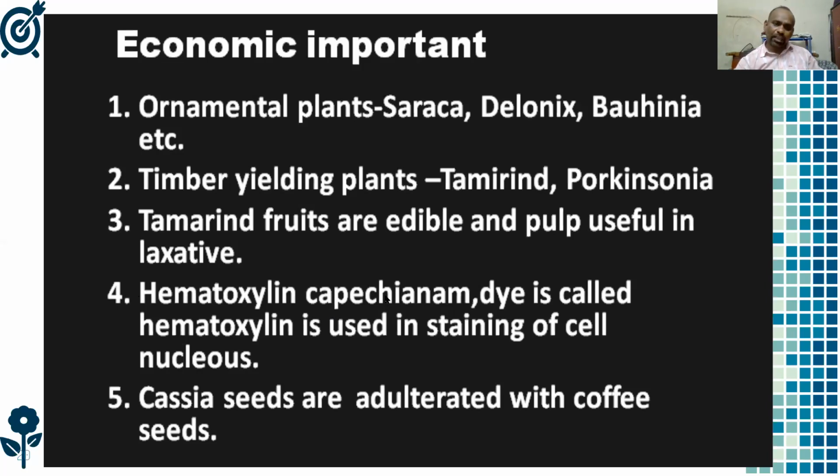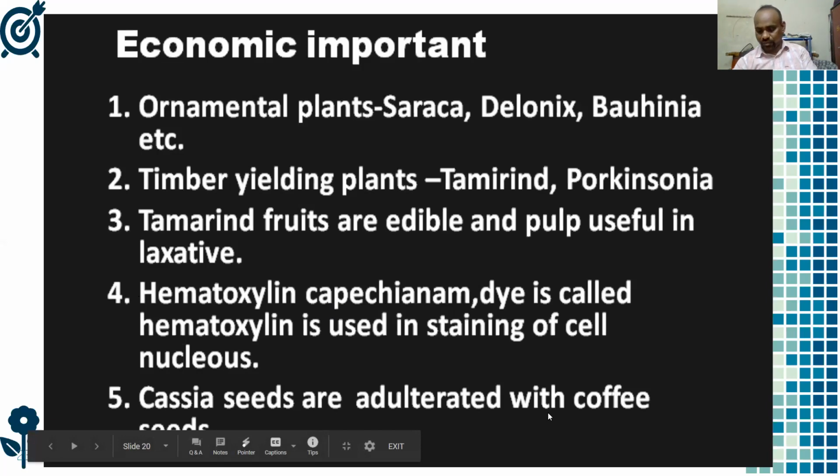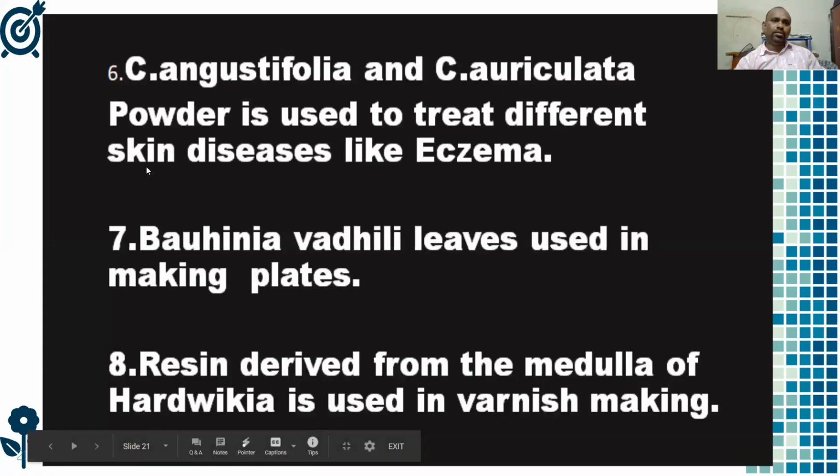This plant belongs to the Caesalpiniaceae family. Cassia seeds are used to adulterate coffee seeds. Cassia angustifolia and Cassia auriculata powder is used to treat different skin diseases like eczema.